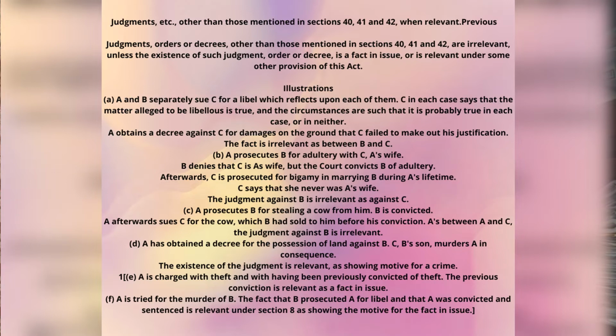So the decree of the earlier case will be relevant in the later case.